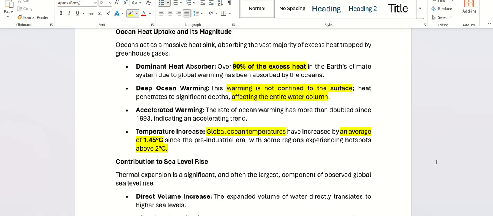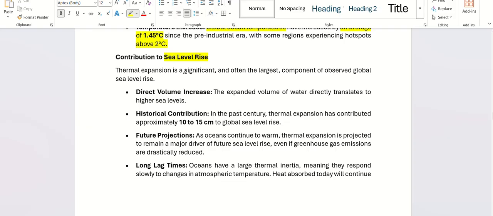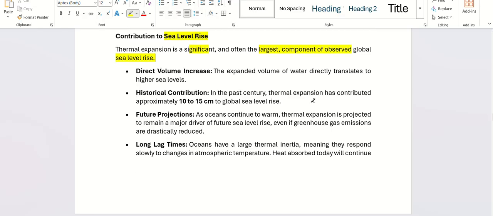Because of that we see a lot of thermal expansion, and because of this thermal expansion we see a rise in sea level. So thermal expansion is a significant and often the largest component of observed global sea level rise.